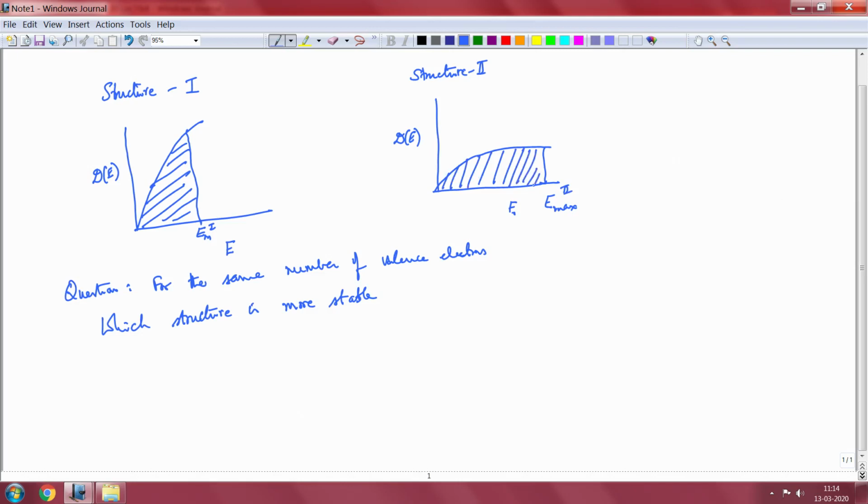Now, you see that in structure 1 the total electronic energy is much smaller, because the highest energy level that is occupied is E max 1 and all the lower energy levels are occupied by more and more electrons. Whereas, in structure 2 the highest energy is E max 2, which is greater than E max 1.